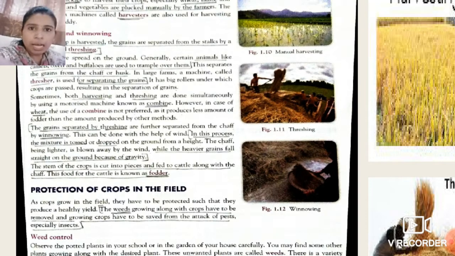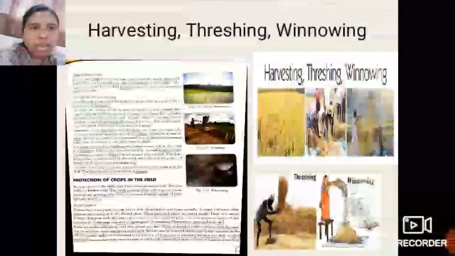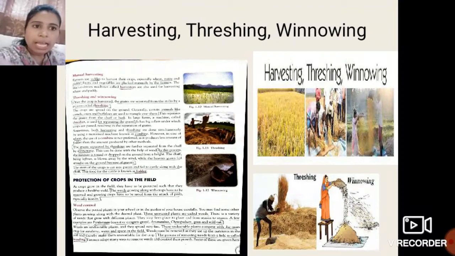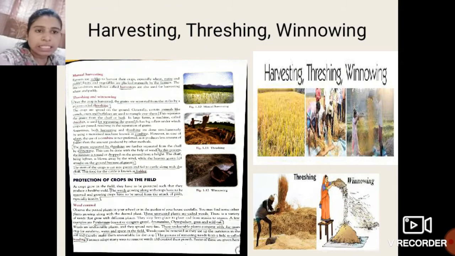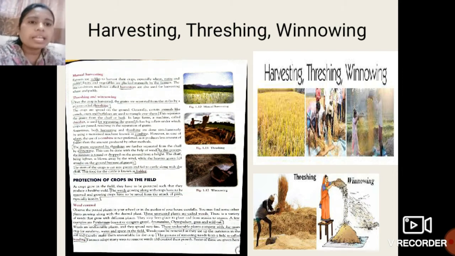So this is all about the basic difference between harvesting, threshing and winnowing. So students, after harvesting, threshing and winnowing, we get the grains, we get the crop which is healthy one.